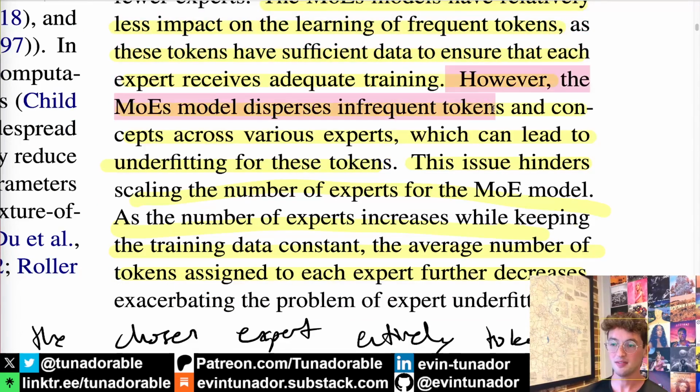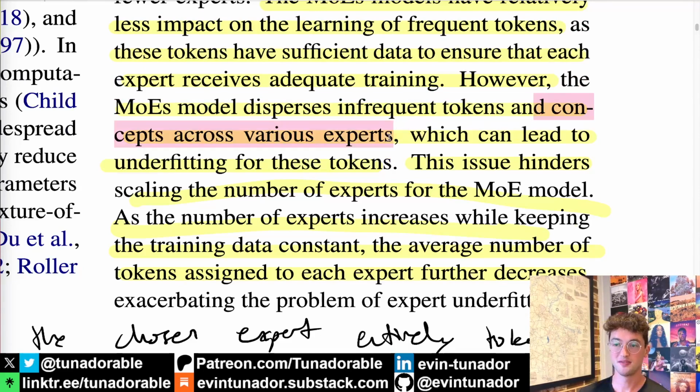However, when it comes to infrequent tokens, two things will either happen. Either a given rare token will always end up with the same expert, or that rare token will get dispersed across various experts, which can lead to underfitting for that given rare token. If it only shows up very, very uncommonly in the dataset, but it still gets routed to a bunch of different experts, it might be the case that none of those experts really saw enough of that token, had enough data points to become seriously well adapted to that token scenario.